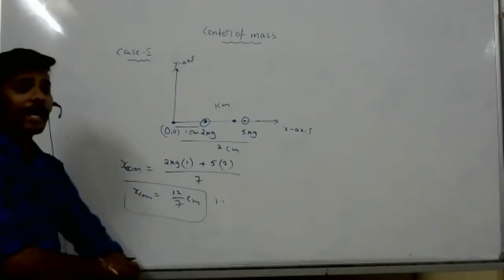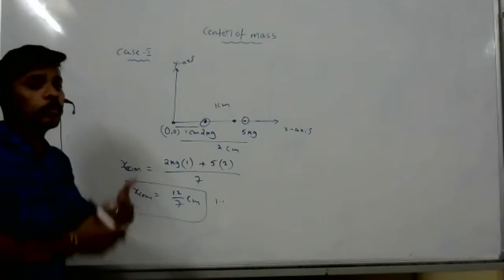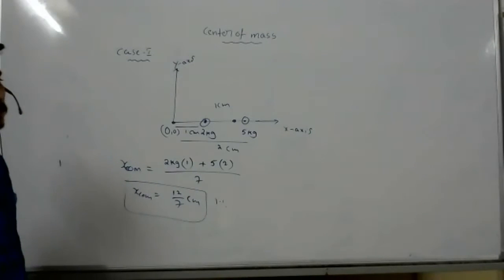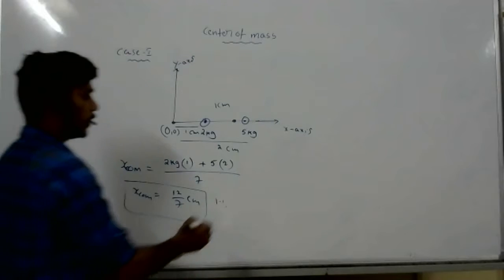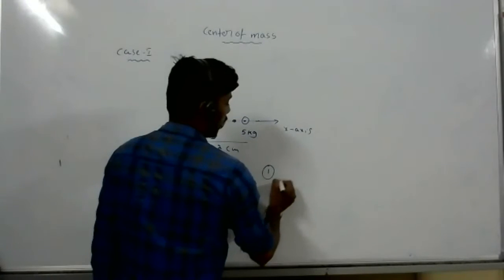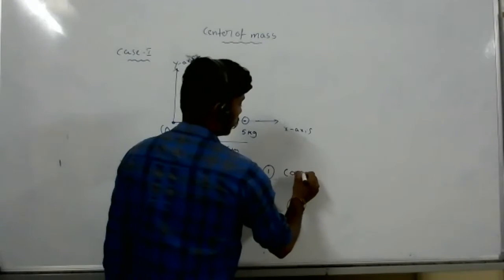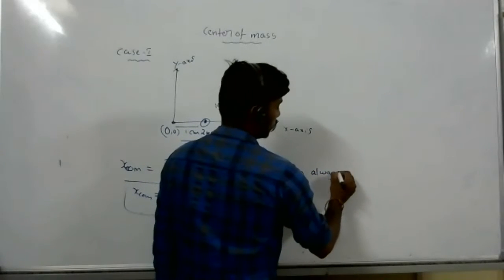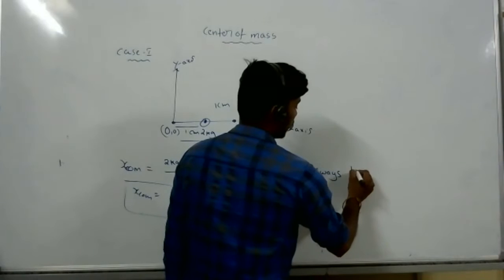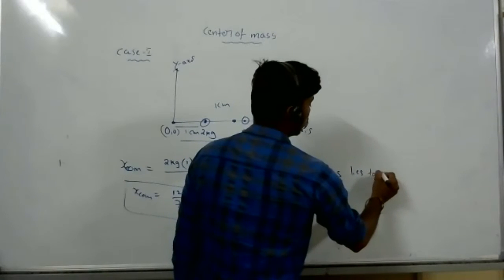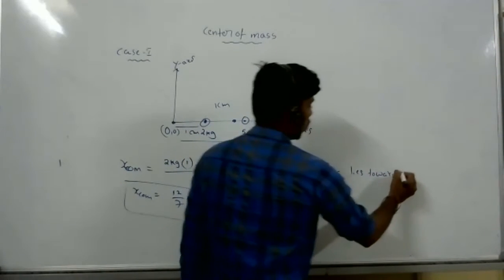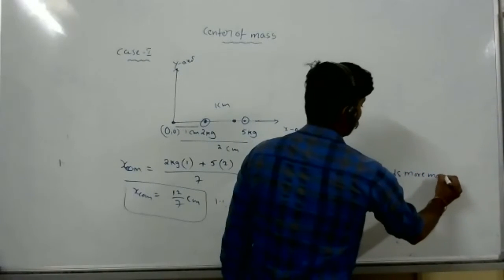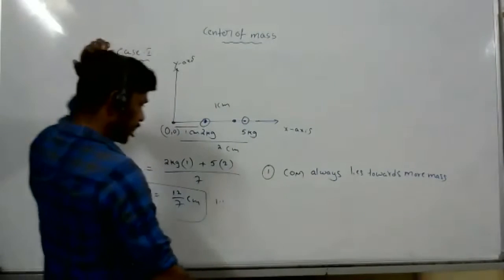Center of mass always lies towards the more mass. More mass. Look at this.